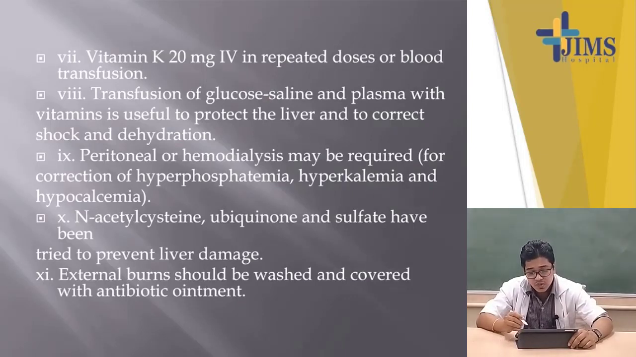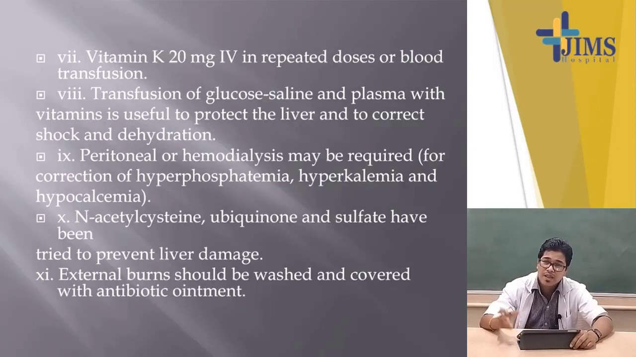The transfusion of glucose saline and plasma with vitamins is very important to protect the liver if there is hepatic failure and the person is going into shock. Then hemodialysis or peritoneal dialysis is very important to correct the hyperkalemia, hyperphosphatemia, hypocalcemia. Next, N-acetylcysteine, it is important to help the liver basically.